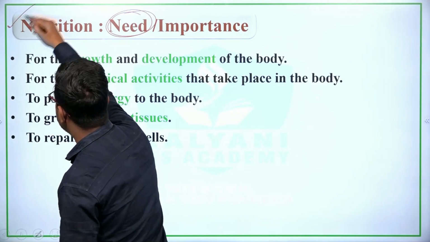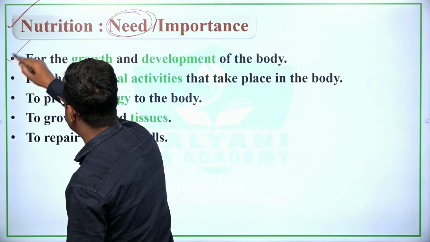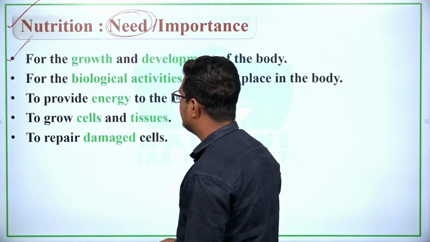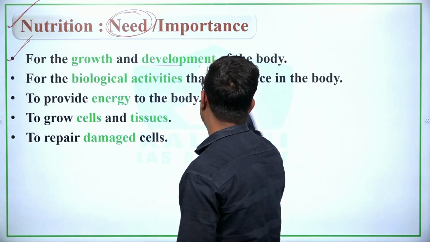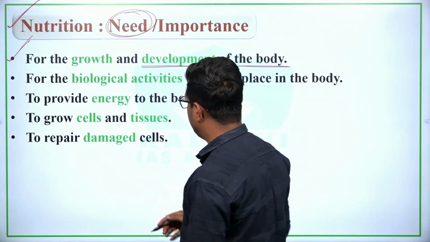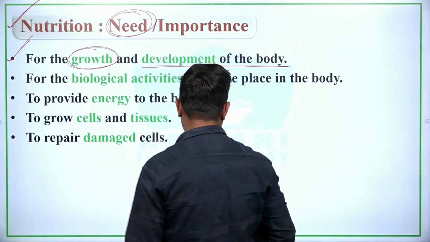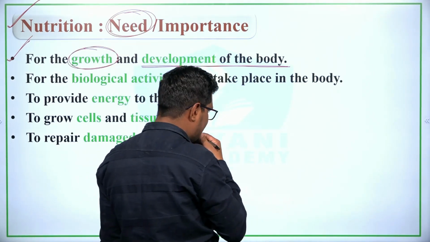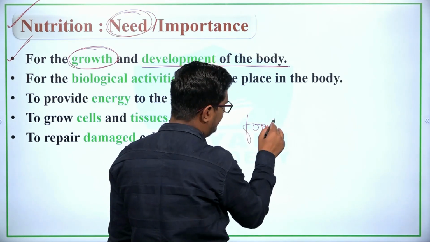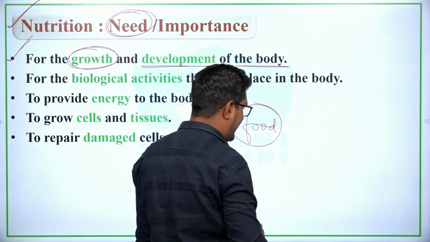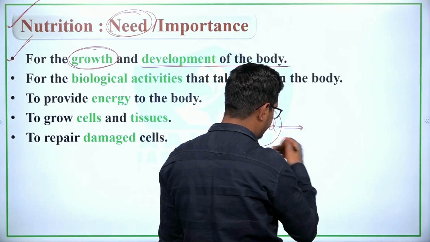So let's study the need or importance of nutrition. The first is that nutrition is required for growth and development of the body. Now I will explain why nutrients are required for growth. See, organisms obtain different nutrients in the form of food, and later this food is digested and converted into simpler, water-soluble molecules.